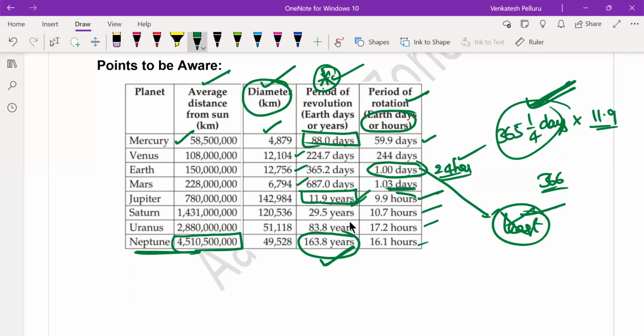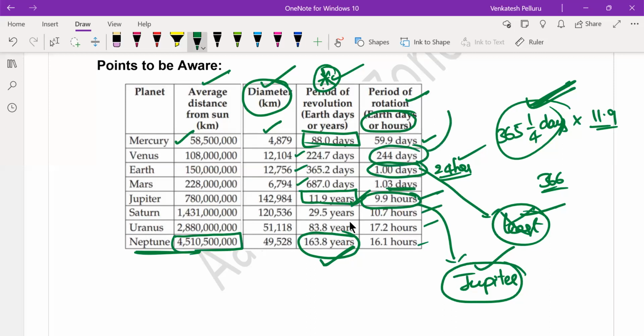So the least value is not for Earth, it is for Jupiter. Jupiter has the least amount of time required to complete one rotation on its own axis, whereas the highest time required to complete one rotation around its own axis is 244 days, and that is for planet Venus.